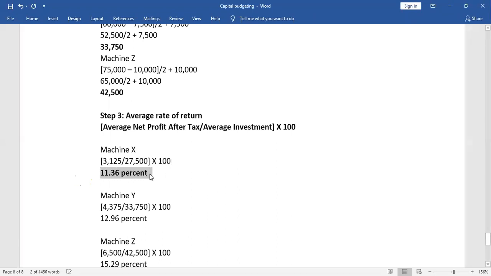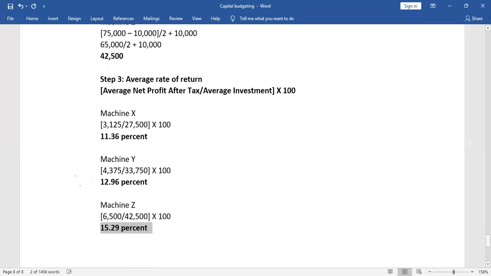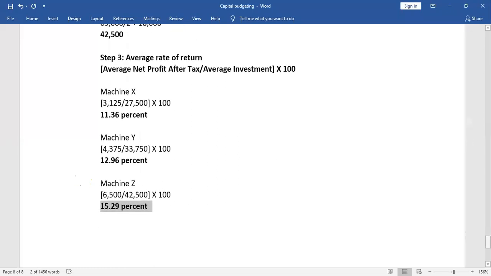We have got all the three returns. Now you tell me which one has to be given rank 1 and which has to be given rank 2 and which has to be given rank 3. Tell me, which is rank 1, which is rank 2, and what is rank 3? Yes, last one, that is machine Z. Machine Z is rank 1.